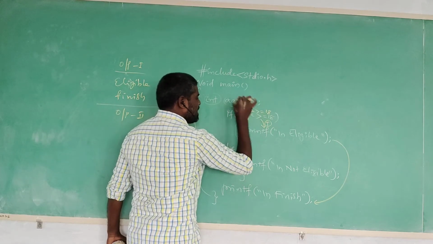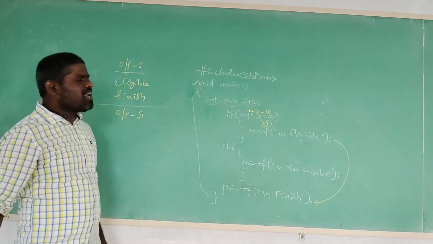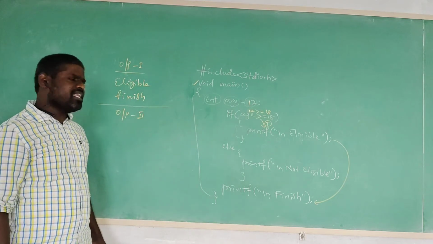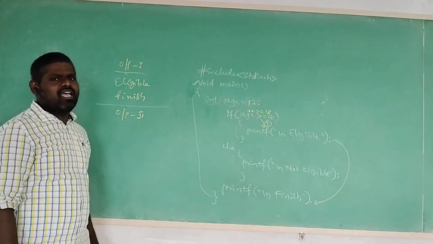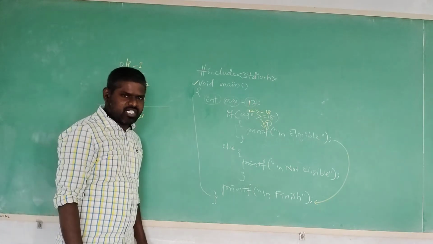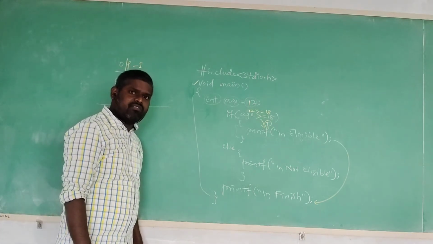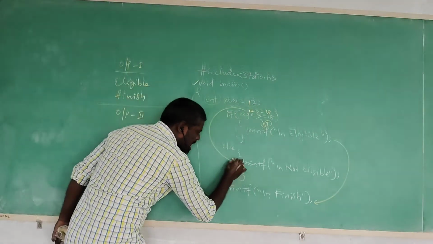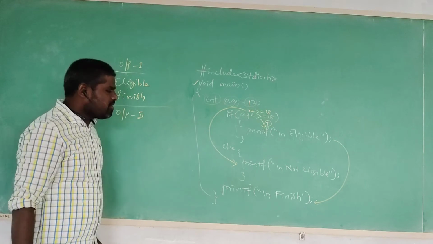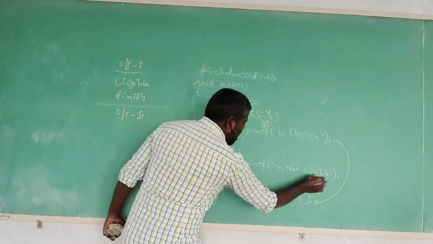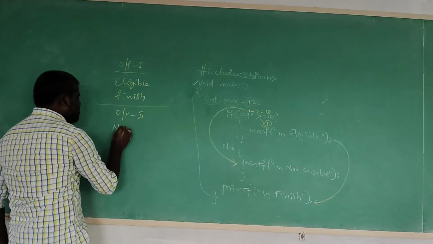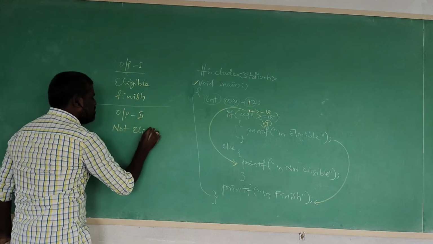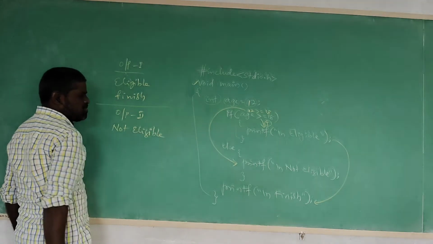Now the C compiler is evaluating the value 12 greater than or equal to 18. According to the mathematical equation, the logical expression is not satisfied. 12 greater than or equal to 18, not satisfied. Then it simply executes the else block. Else block is nothing but the false block. What is the false block statement? "Not eligible" is printed.